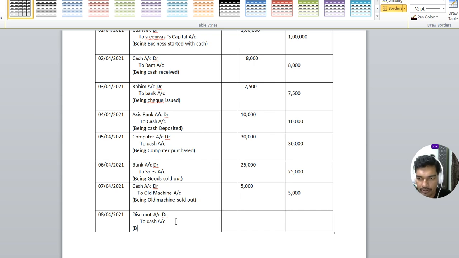In this case, we are allowing discount through cash only. So discount is an expense, that is the reason discount account is debited and cash is going out. So being discount allowed. The amount of discount, 500 rupees.